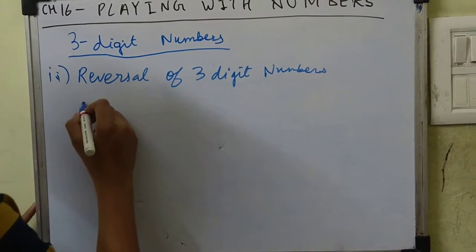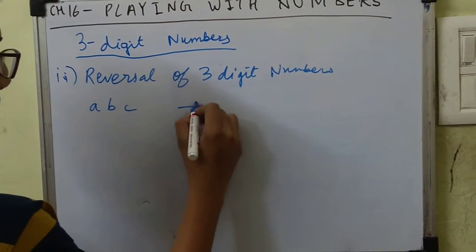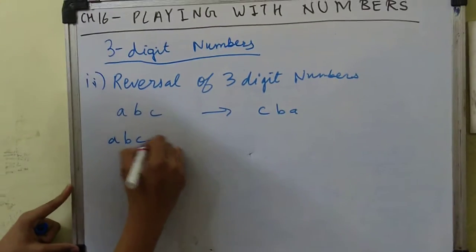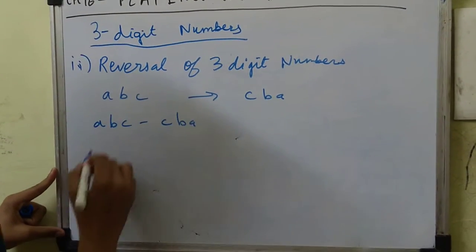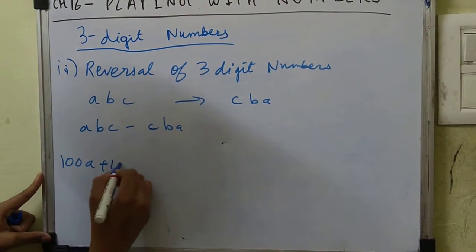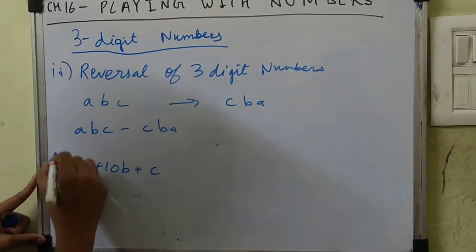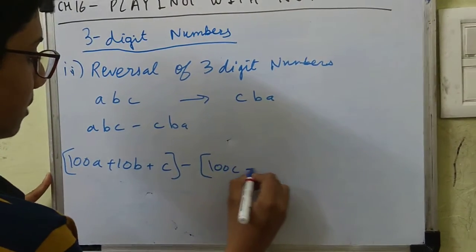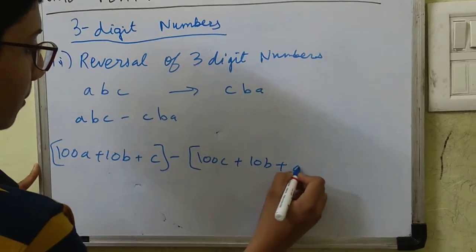Algebraically. Now let's take a number ABC. What will be its reverse? CBA. Now let's subtract them: ABC minus CBA. What will be ABC? 100A plus 10B plus C. Let's put it in brackets so that we don't get confused. Minus, 100C plus 10B plus A.